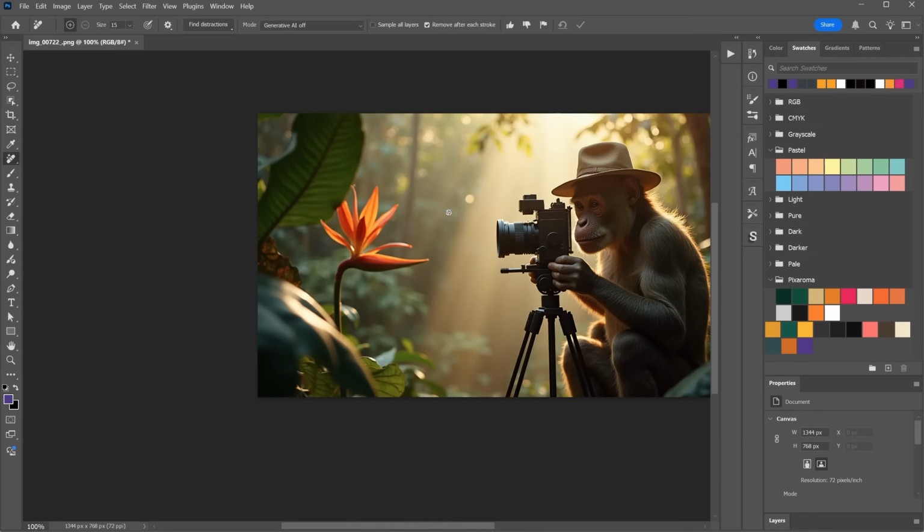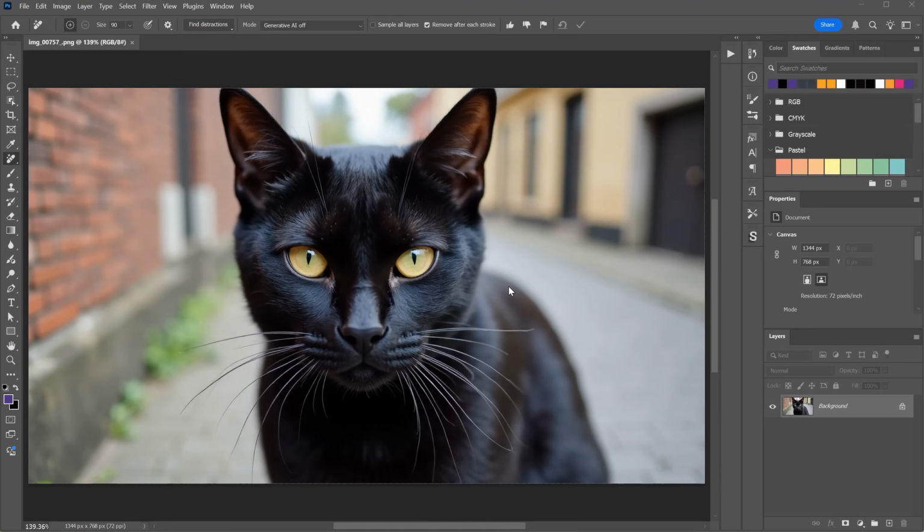For example, this flower. I can make a bigger brush and just paint over it. The selection should be a little larger than the subject. And look what happens when I release the mouse. It's gone. You can even enable generative AI from here to get even better results. I also use it for color grading. For example, this cat doesn't look too cinematic, so I like to modify the images before I make the video.